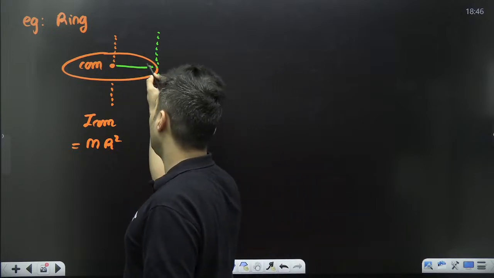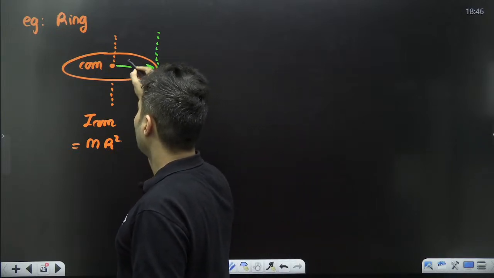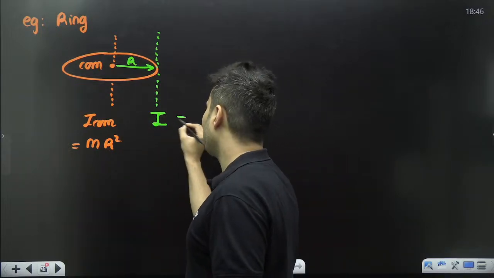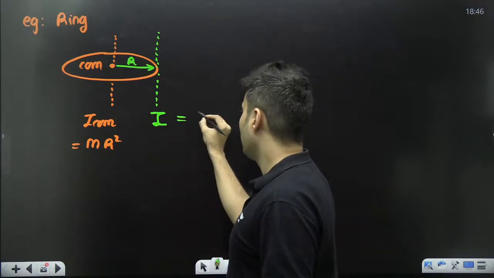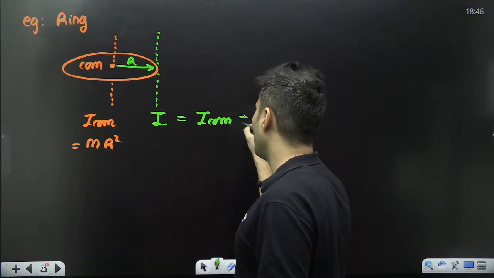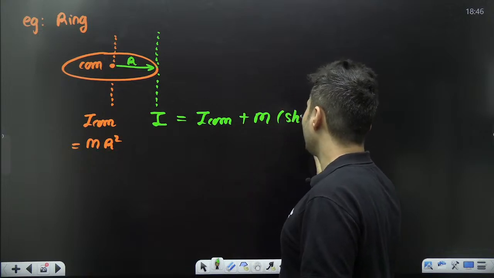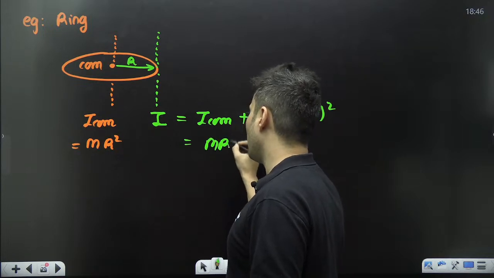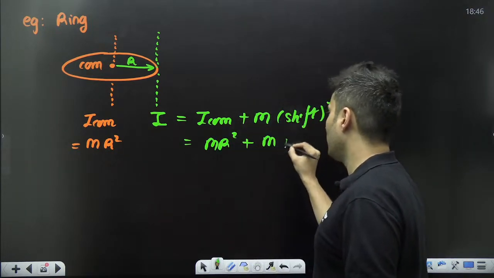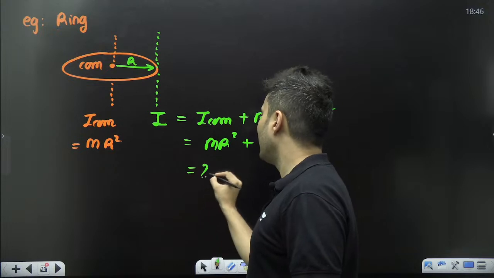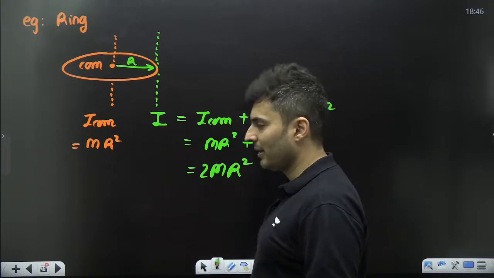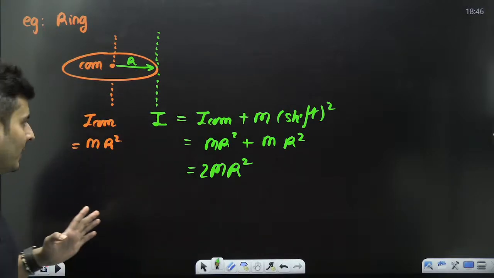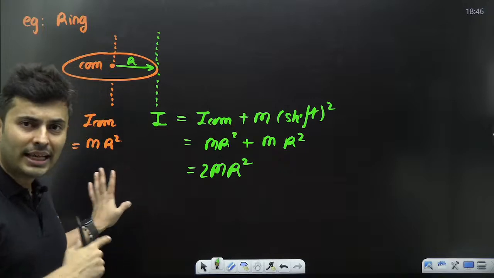So by the parallel axis theorem, this axis is parallel to that axis. How much is the shift? The shift is only the radius. So the moment of inertia about the parallel axis will be the moment of inertia about the center of mass plus M times the shift squared. The moment of inertia about the center of mass is MR squared, and the shift is R only. So it will be 2MR squared. Is that clear? Everybody with me? Great. Shall we do the next question?